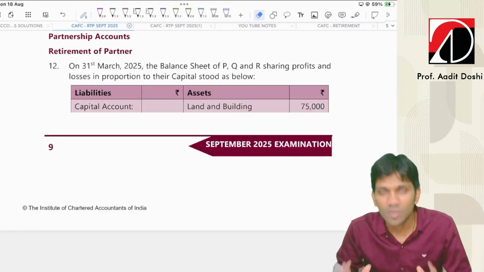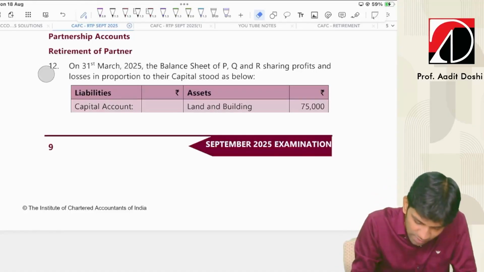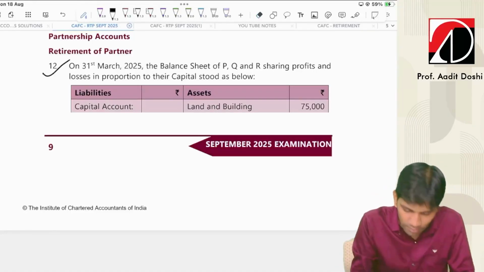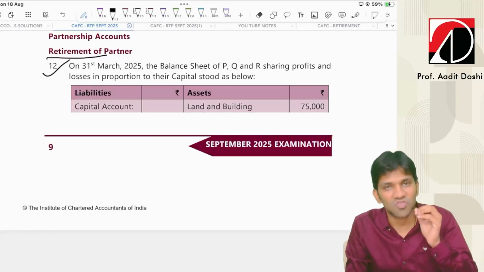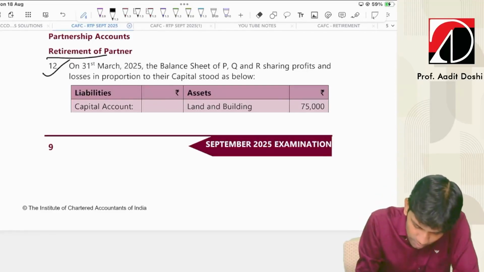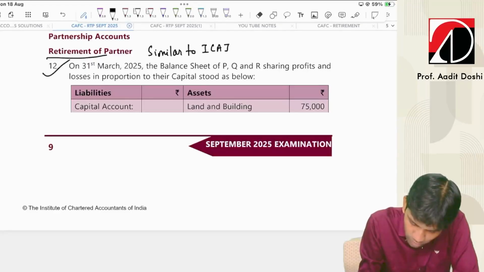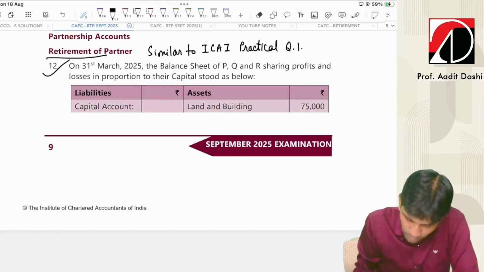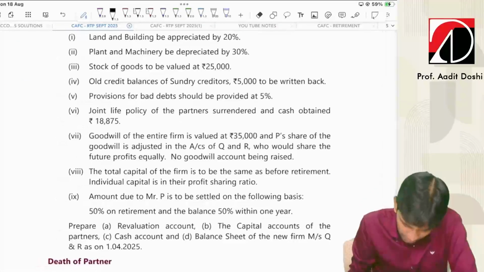Just wanting to discuss that the partnership questions which they have asked in the RTP, basically retirement of partner. This is the similar question, or you can say the same question, only the amounts have changed. This is similar to ICI module practical question 1. Every adjustment, everything same.